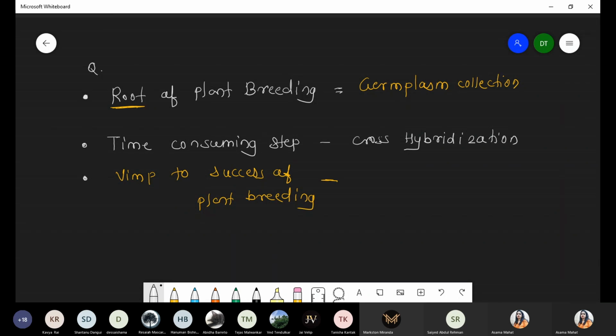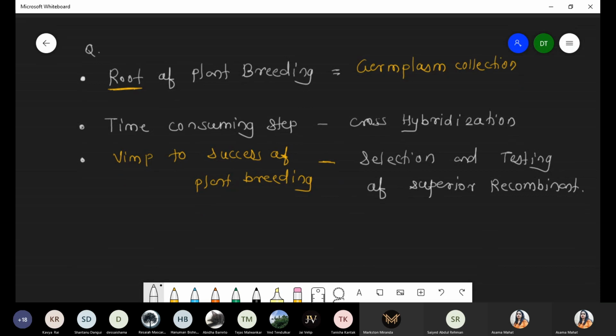Identification, everything is required. So that step is selection and testing of superior recombinants or superior varieties, because it requires a good team of scientists. Scientific analysis is required.